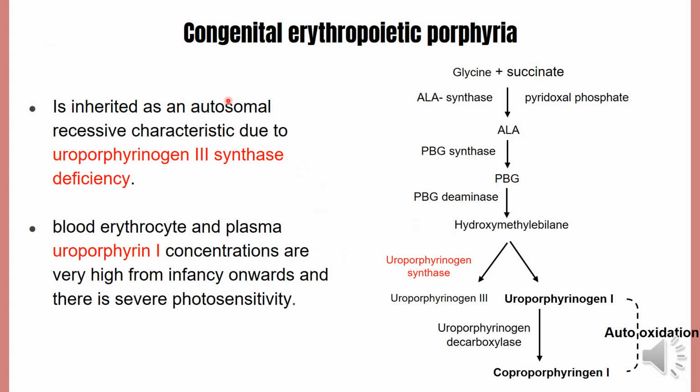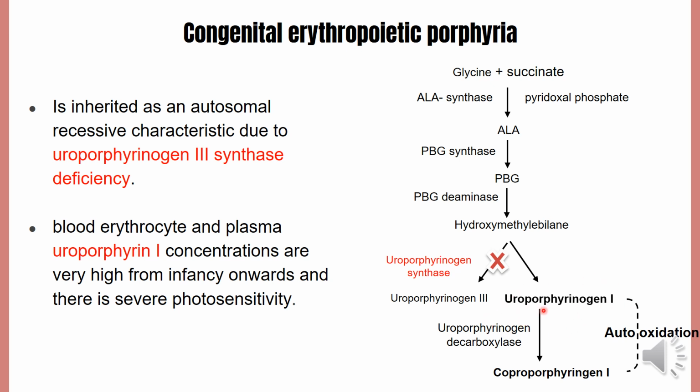Congenital erythropoietic porphyria is inherited as an autosomal recessive characteristic due to uroporphyrinogen synthase deficiency. This enzyme will be deficient, and when this enzyme is deficient, uroporphyrin 1 will instead be produced spontaneously.